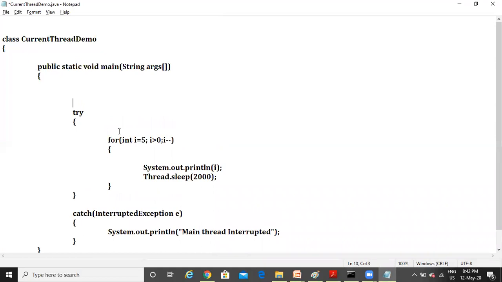I'm trying to compare this reference with a TV remote. When you have a remote in your hand, you can easily control your TV, right? Similarly, I also want something similar in my hand, nothing but a reference. I'm trying to get the reference of this main thread. For that, I have to use a method called the current thread method.